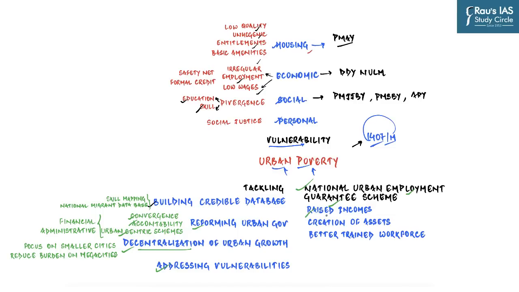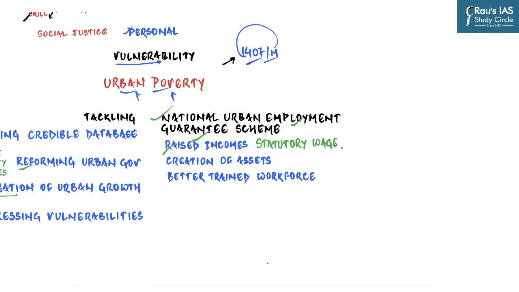because UEGP would help to address the underemployment and low wages in the informal urban workforce by mandating a statutory wage. For example, it should be mentioned in the legislation that a minimum of 100 or 150 days of employment will be provided to all those people who register themselves on the portal. An urban employment guarantee scheme is going to create assets just like it has created in rural areas.